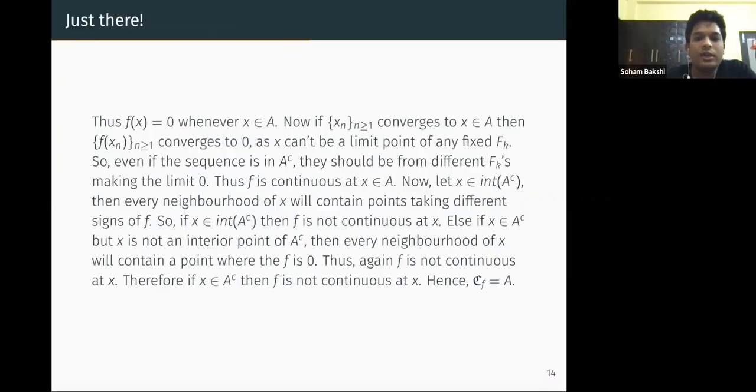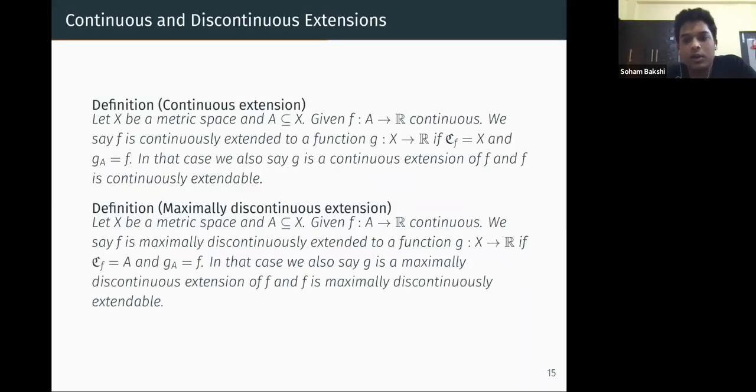Now we go to a slightly different direction of study. What we study is continuous and discontinuous extensions. So what is a continuous extension? Let X be a metric space. Let A be a subset of X. Then if we are given a function f which is continuous from A to R, then we say that f is continuously extended to a function g from X to R if the restriction of the function g on A is f and g is a continuous function.